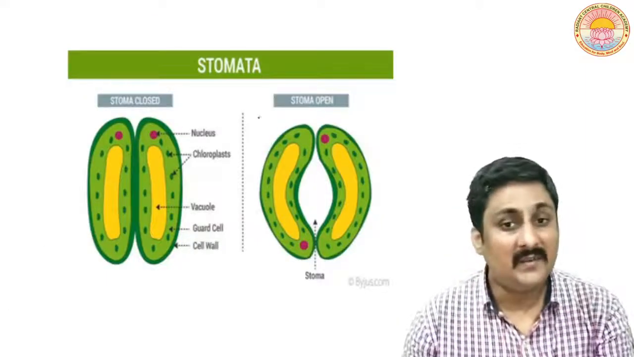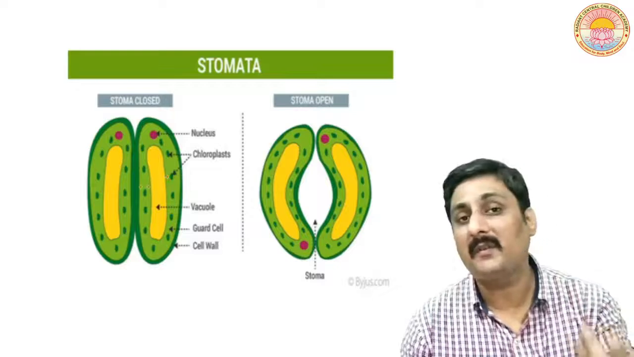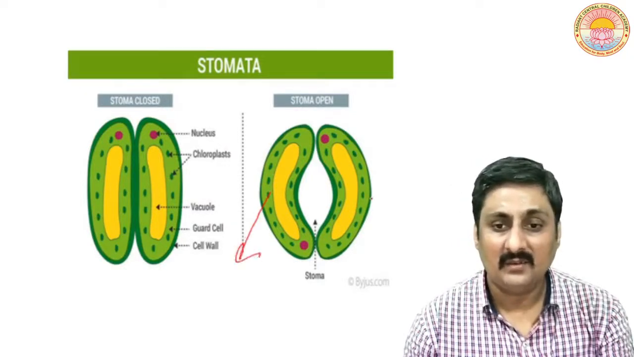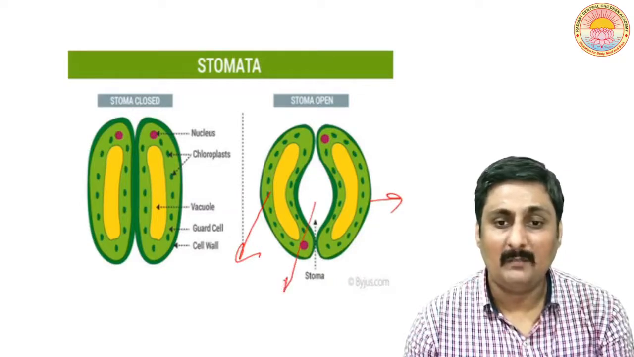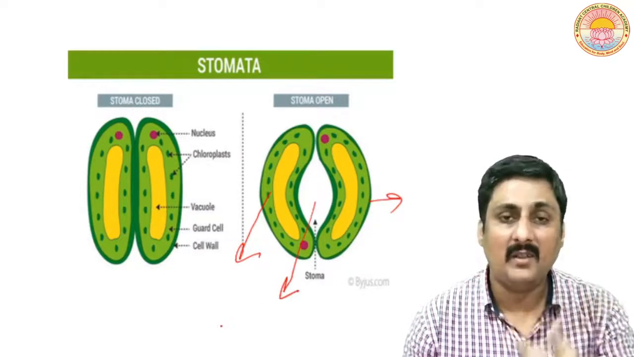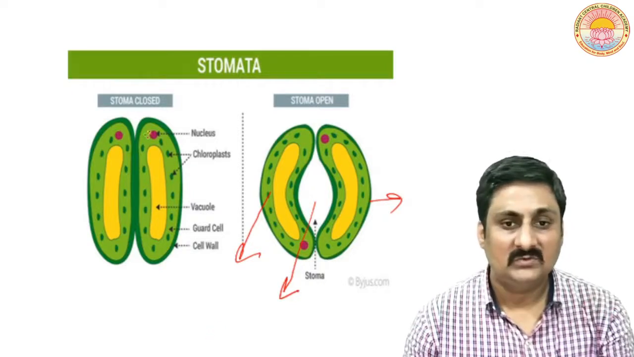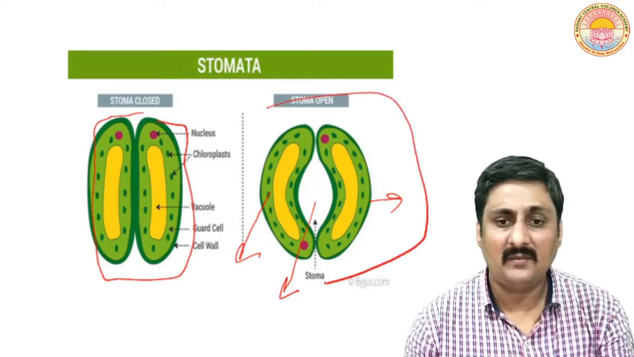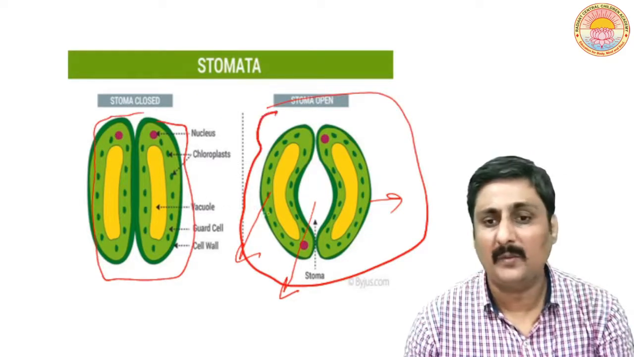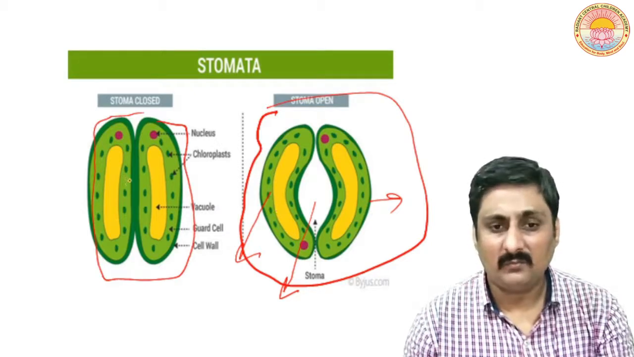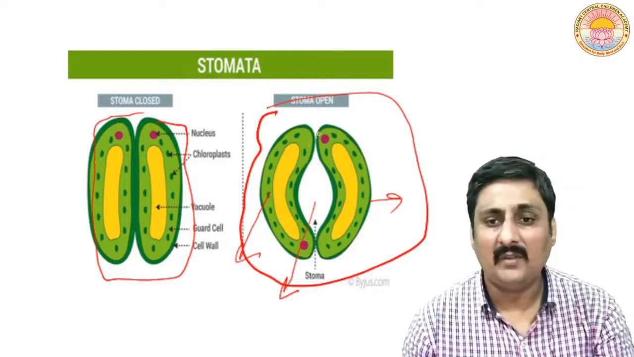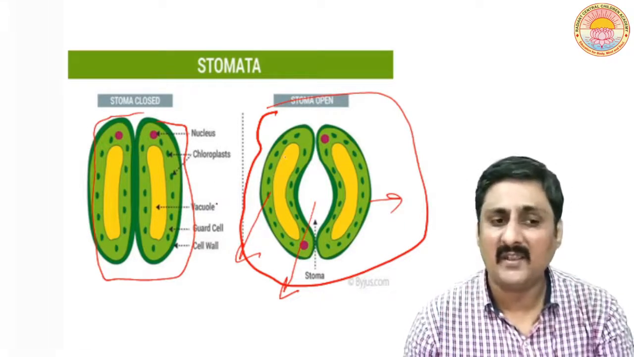Now these are the structures of the stomata which are present on the outer part of the plant. You can see this is the guard cell, and this is the stoma, the place at which the exchange of gases takes place. This structure resembles when the stoma is closed, and this structure resembles when the stomata is open. When the stomata is closed, naturally there is no exchange of gases, and when the stomata is open, the exchange of gases takes place.